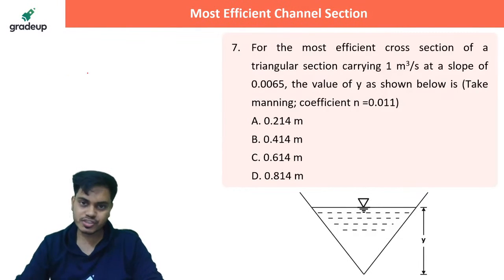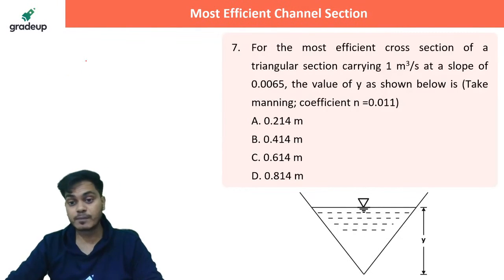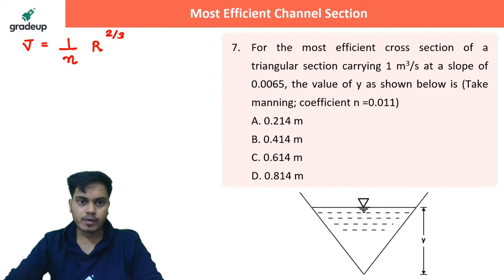If you have Chezy's constant, you go for the Chezy's equation. If you have Manning's constant, you go for the Manning's equation. So Manning's equation goes something like this. Average velocity is equal to 1 upon n, where n is the Manning's coefficient, R is the hydraulic radius, raised to the power 2 by 3, under root S. S is the bed slope.